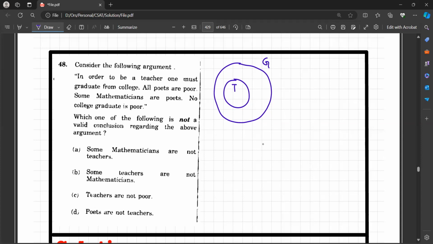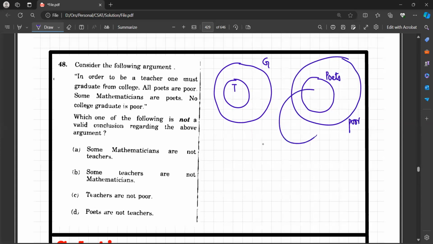All poets are poor. Now this is a different concept. All poets are poor, so poor will be the larger set. This will be poor. Some mathematicians are poets. Now this will be mathematicians and poets, right?